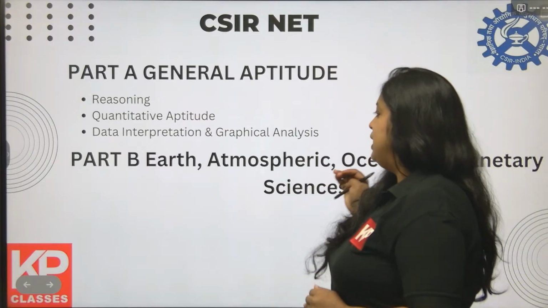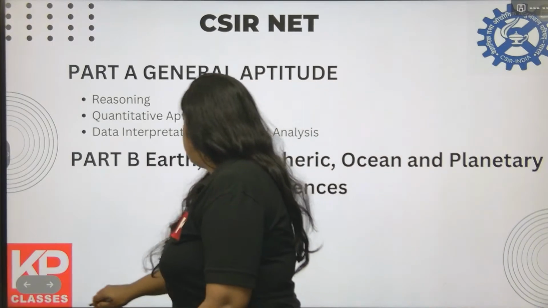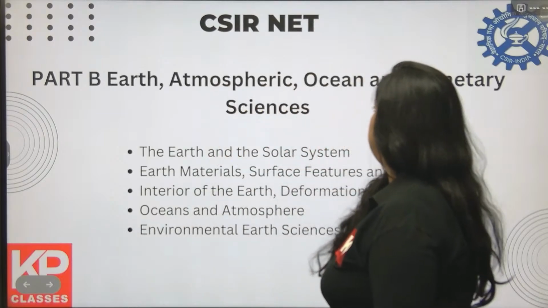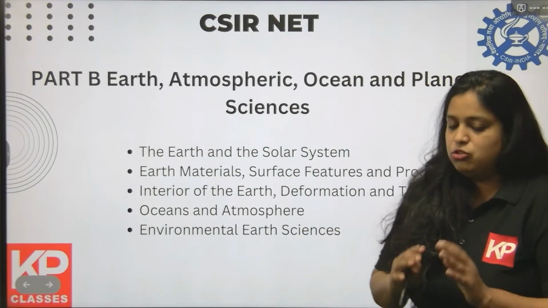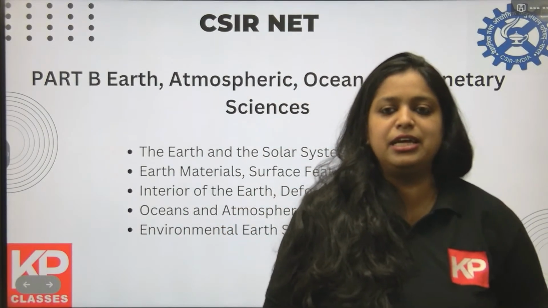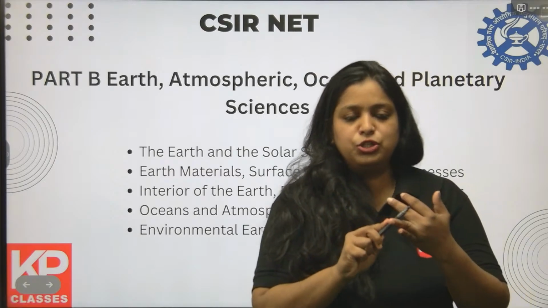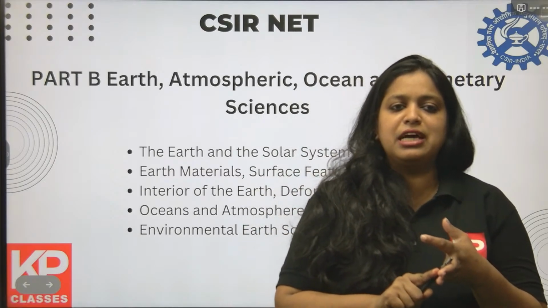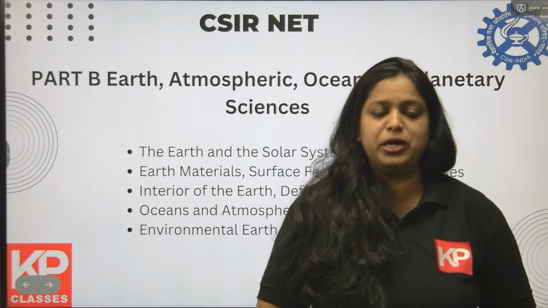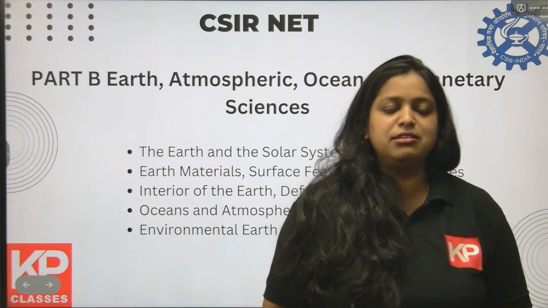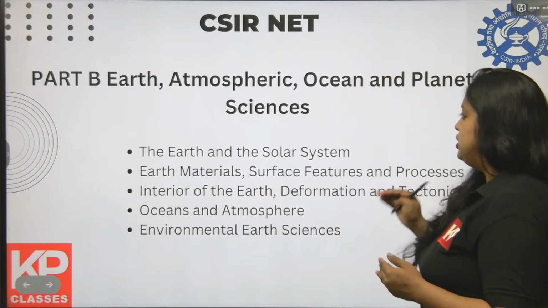Next is part B, the earth, atmospheric, ocean, and planetary science section. What are the topics that you should study for getting a good rank in CSIR NET? You should have a good idea about the earth science part, oceanography part, atmospheric science part, and planetary science part. In earth science there is a geophysics and geology section. Let's see each topic one by one.